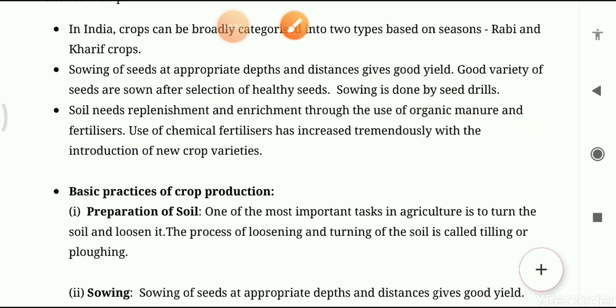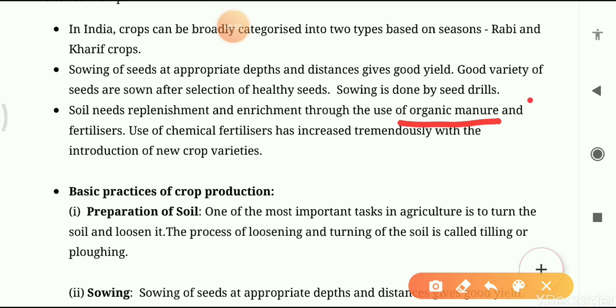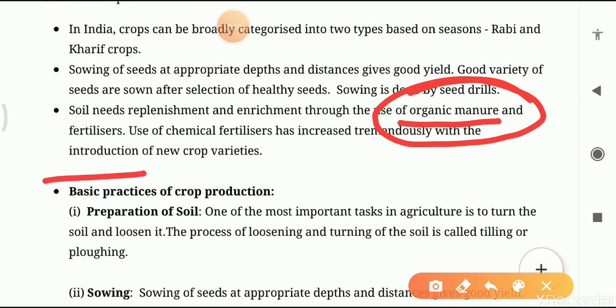organic manure is a very good manure, and it's natural. There are no chemicals in it, and it is made by man, which we use in the field. This manure can also be prepared at our home by mixing the soil with waste products of animals, leaves, straws, and many things. Then it will make organic manure, and this organic manure makes the soil fertile and rich in humus, and it is very good for the plants.